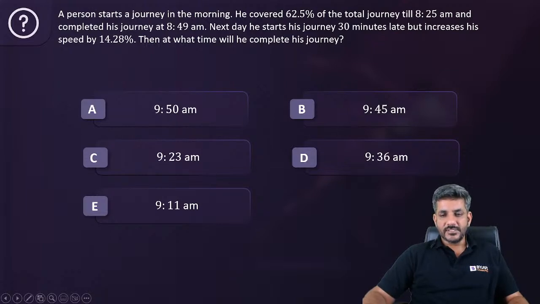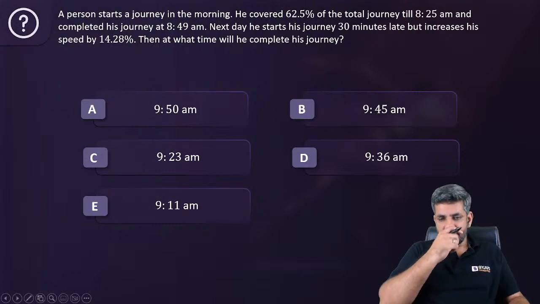This again is one such question. Pretty good question. Though all these questions are based upon basic properties of all these topics.